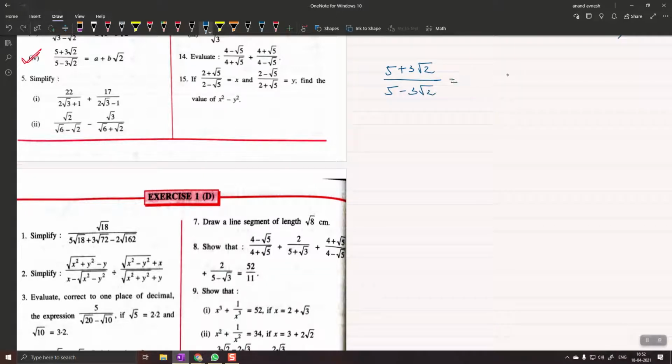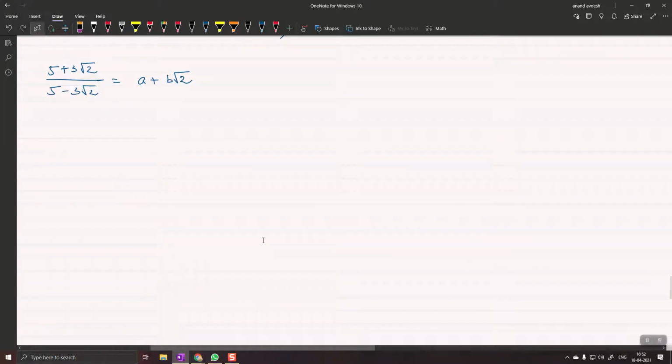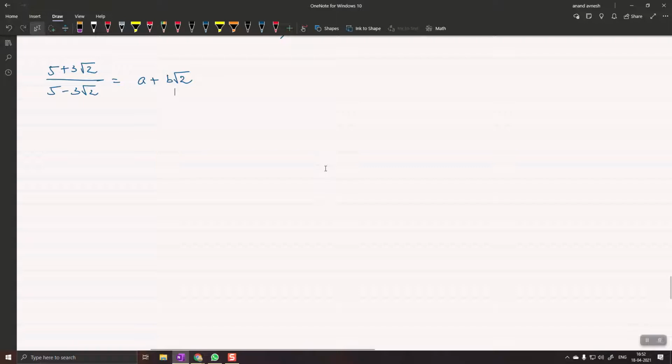Everyone, I'm hoping that you're noting it down. Okay. Mahant, what should be the first step? 5 plus 3 root 2 divided by 5 minus 3 root 2.